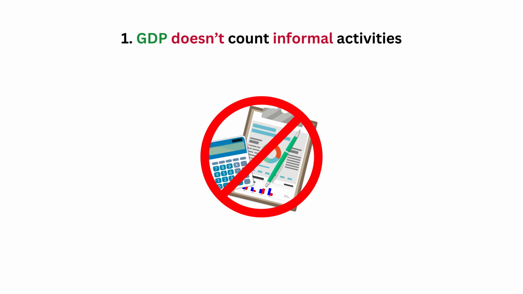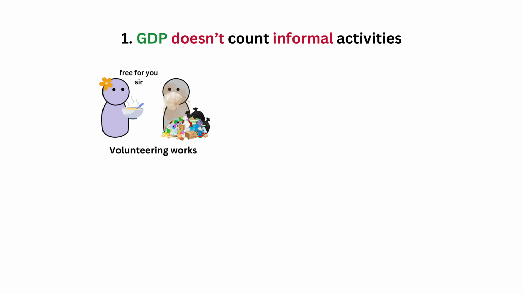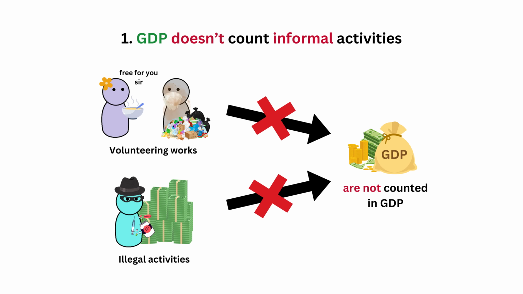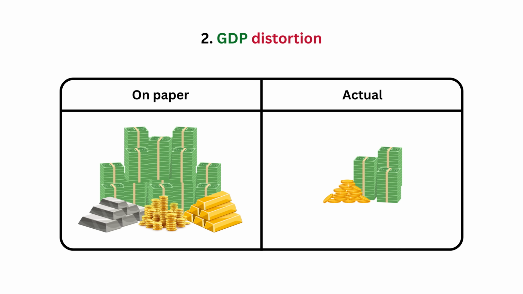First is GDP doesn't count informal activities. Unpaid work like volunteering and other informal activities like illegal activities, which can value billions of dollars, are not included in GDP calculations. The second is GDP distortion.